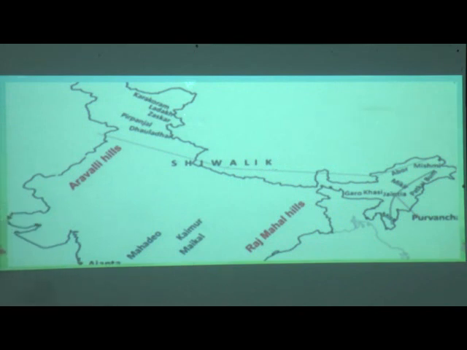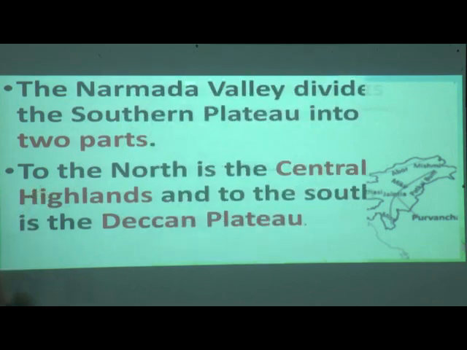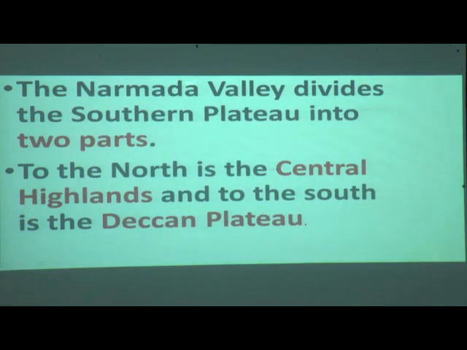Correct. Now can we go further? Yes, very good. Now the Narmada Valley. Further, the Narmada Valley divides the southern plateau into two parts. This whole southern part is in triangular shape, correct? Again it divides into two parts. What are they?